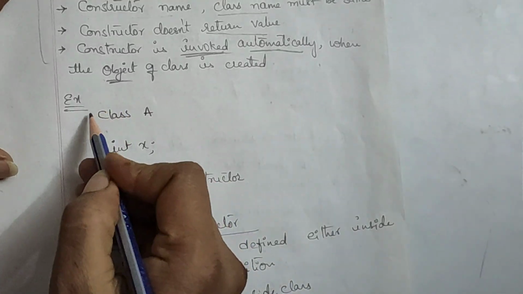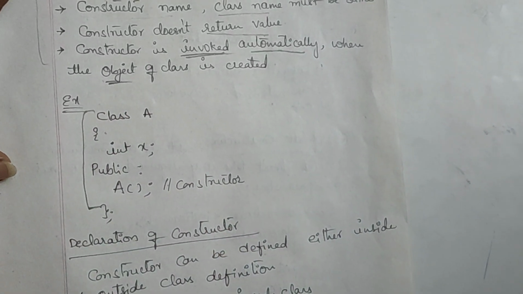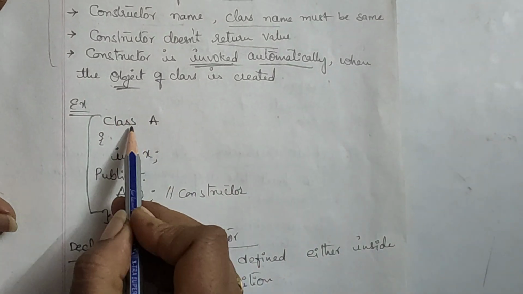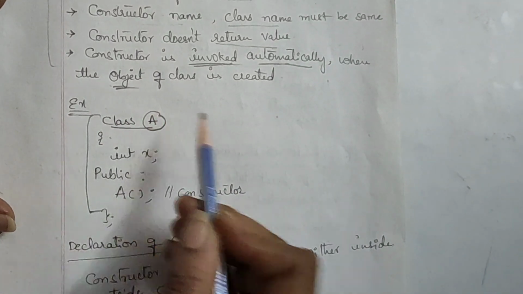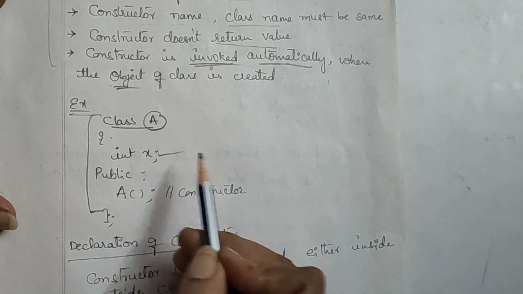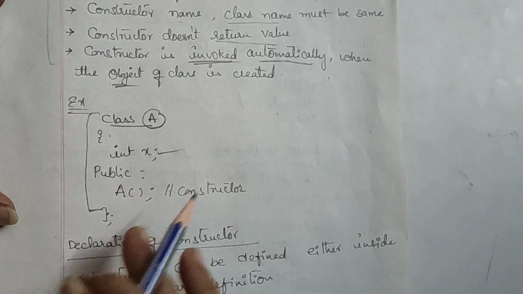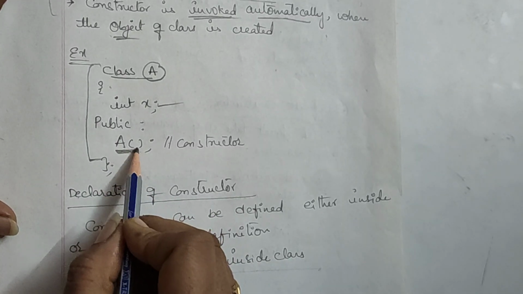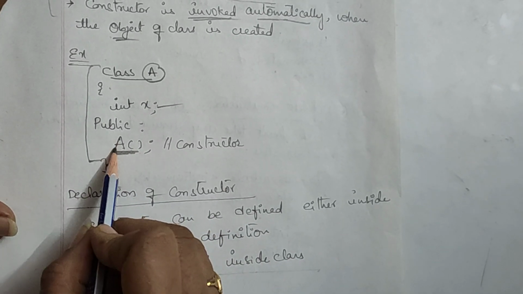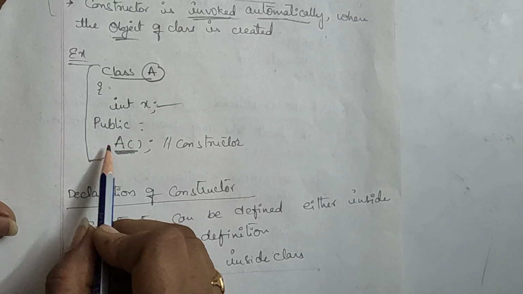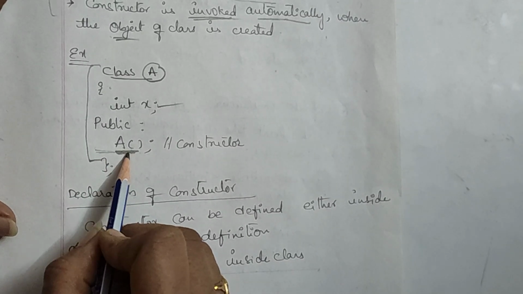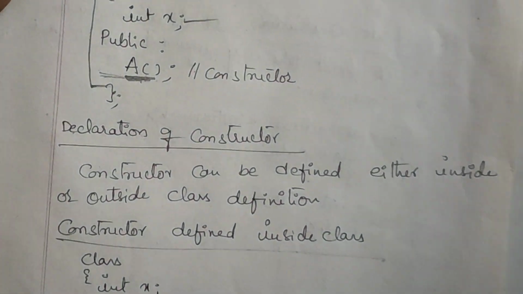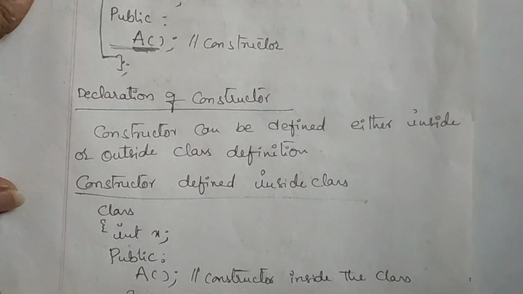Okay, now this is how a constructor is created. If you see here, the name of the class is A. I have taken a data member, that is X, and a method is there. What is the name of that method? A. A does not have any return type here. That's why I'm calling it a constructor. Clear? Now, we'll see how we declare a constructor.